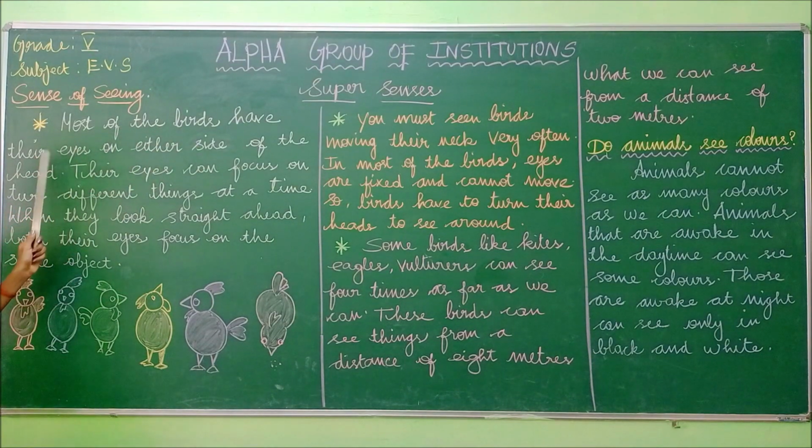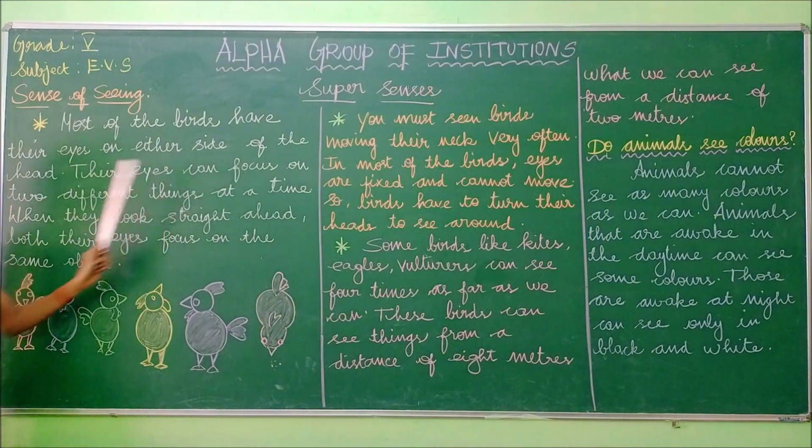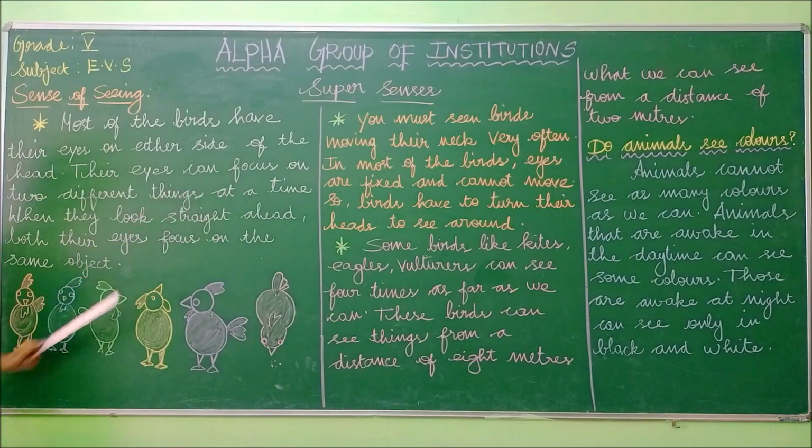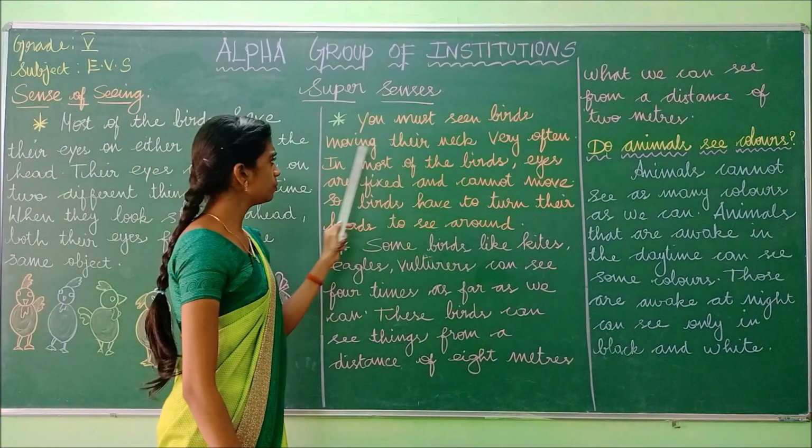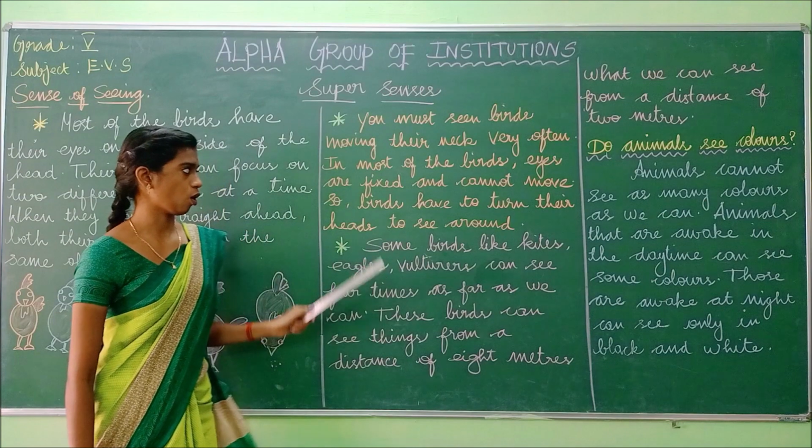So most of the birds have their eyes on either side of the head. So their eyes can focus on two different things at a time, like this. These three drawings signify that their eyes can focus on two different things at a time. The first one, second one and the last one look straight. So what happens? Both their eyes focus on the same object, so they are able to see only one object. Have you understood this?